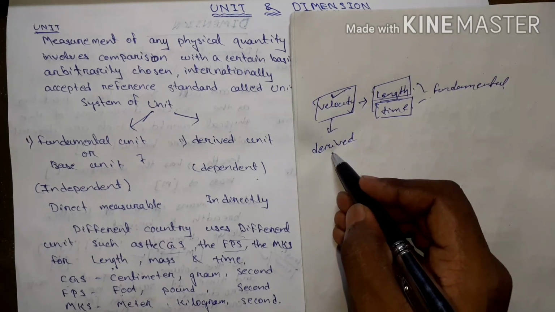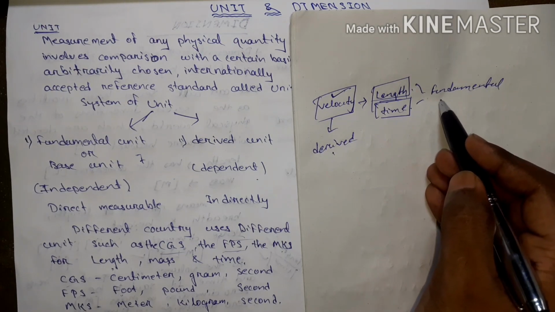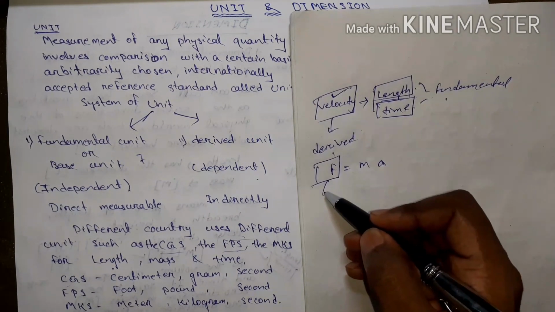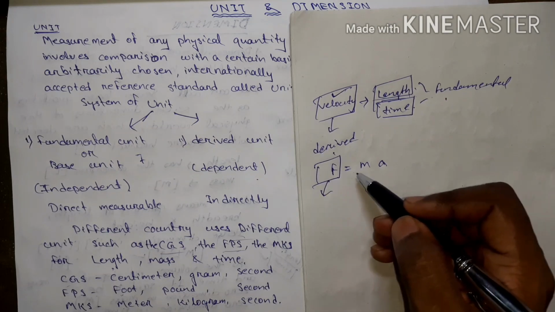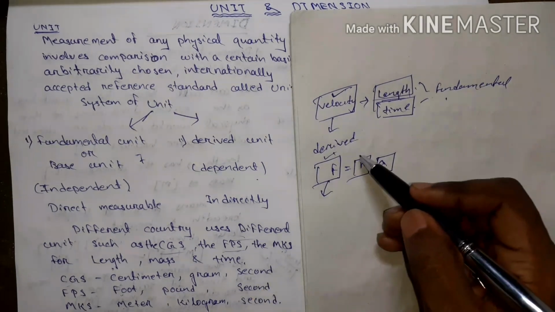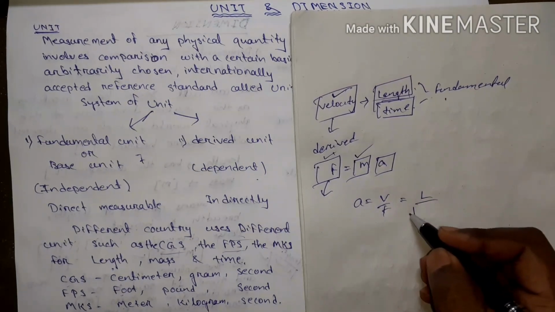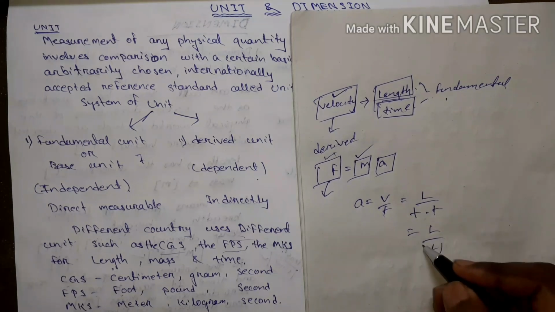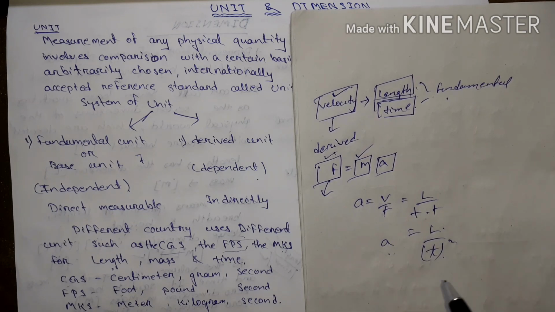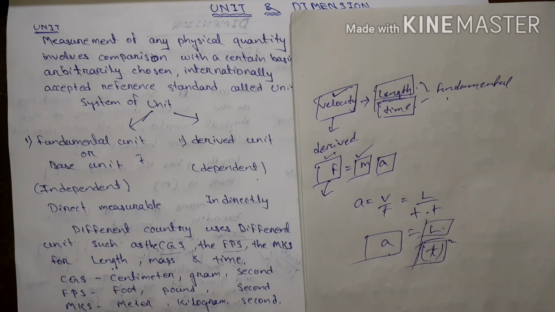To find any derived unit, I have to depend on fundamental units. Understand what is derived unit, what is fundamental unit? Force equals mass into acceleration. It is a derived unit because to derive the force, it depends on mass and acceleration. Acceleration equals velocity by time. Velocity equals distance by time, into time, that is equal to distance by time square. That means to measure acceleration, I have to depend on length and time individually. So it is a derived unit and these all are what? Fundamental or base units.